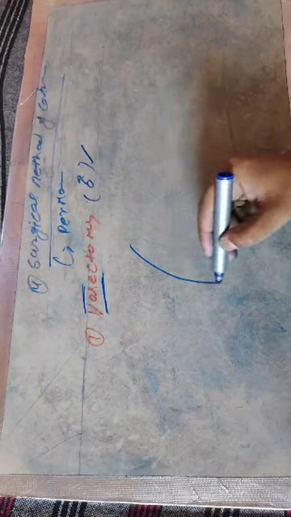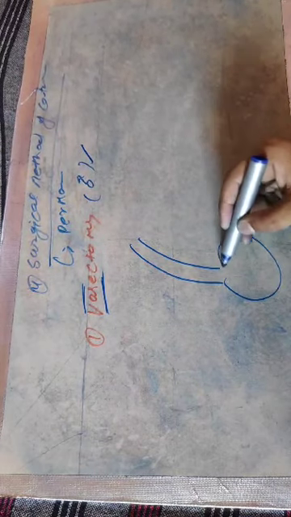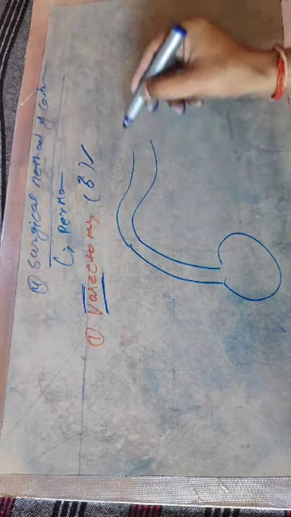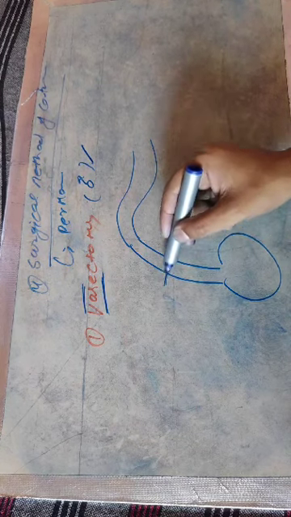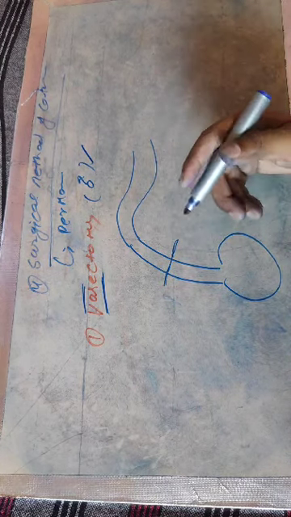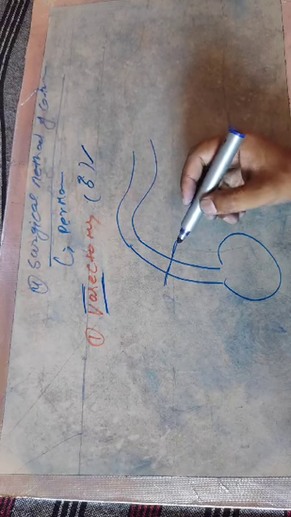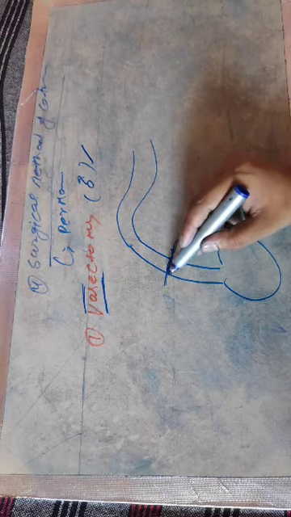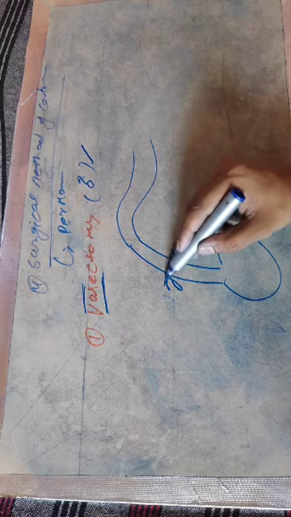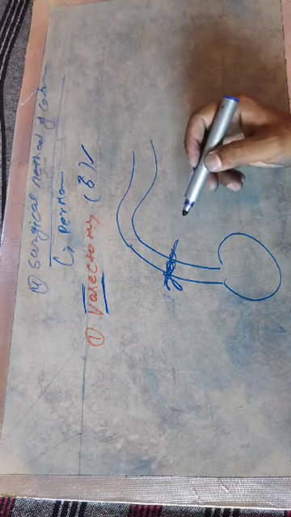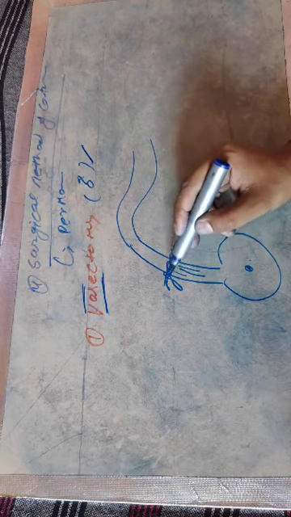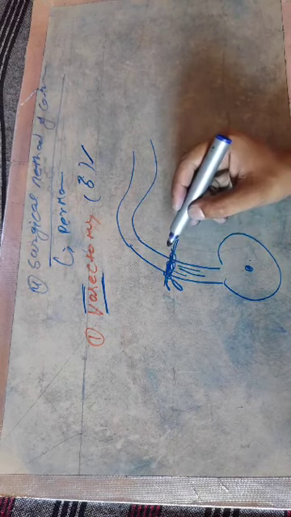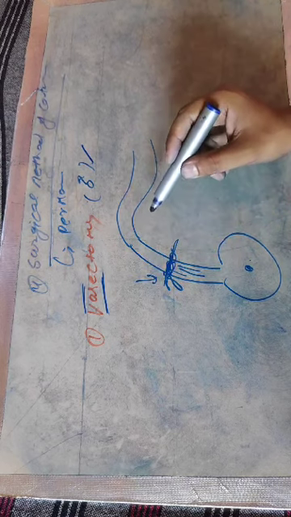Actually, the vasa deferens is the duct that connects the testis to the external genitalia, and more detail and a diagram will be available in the notes. You should know that in the surgery the vasa deferens gets cut and later tied with thread, so that the sperm released from the testis never crosses the cut portion at the surgical site.